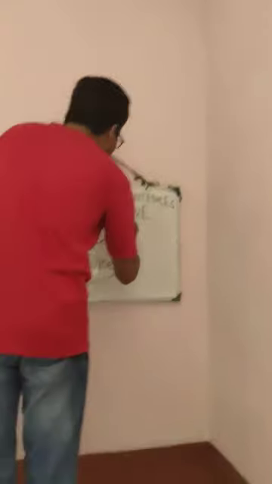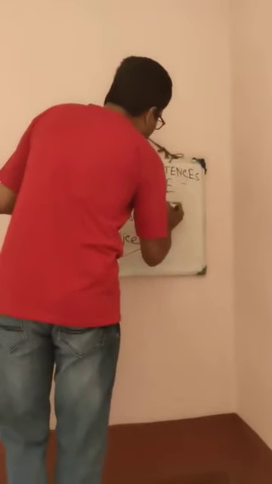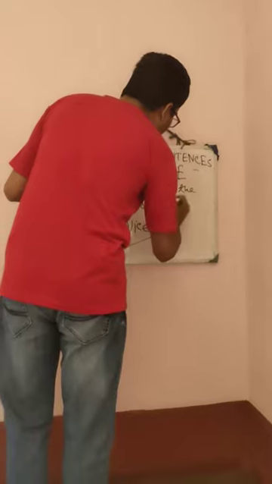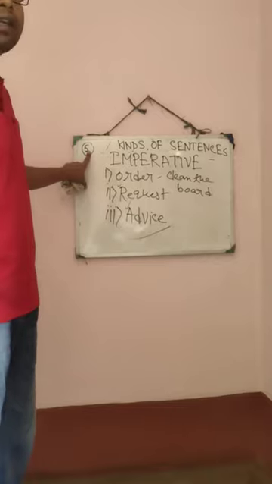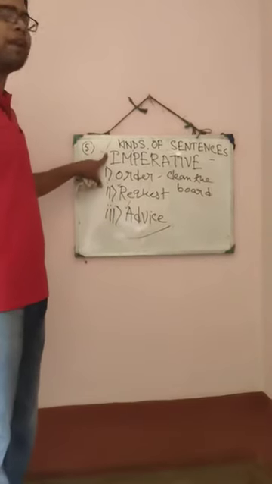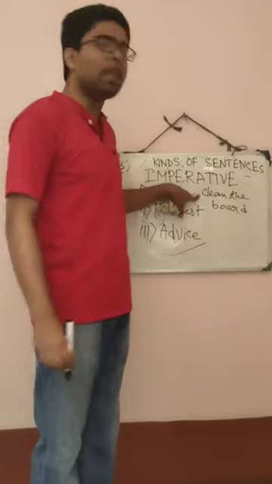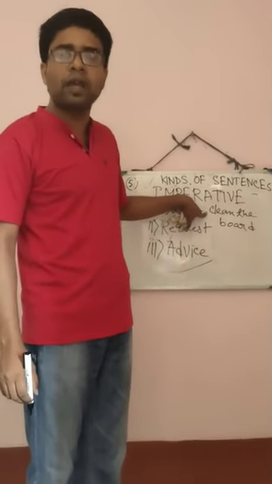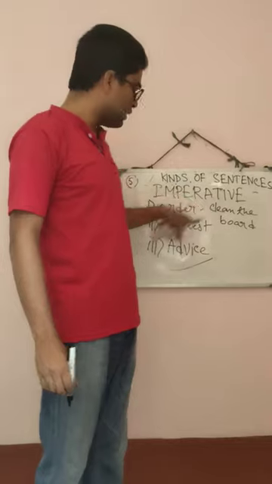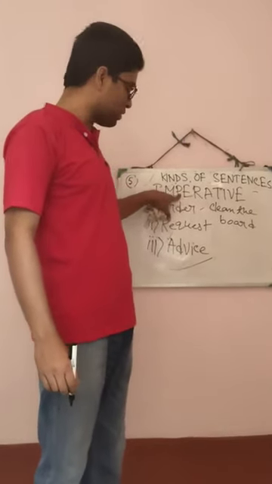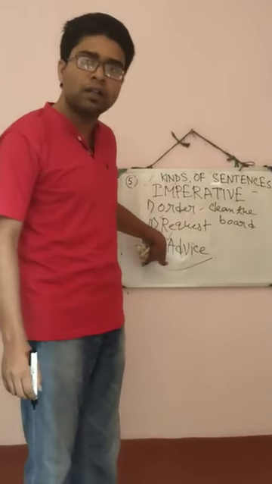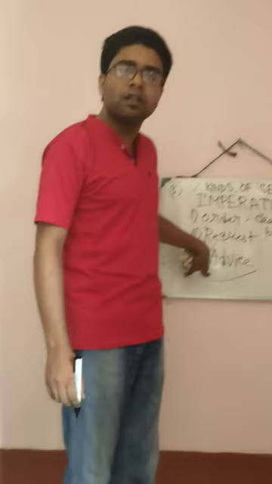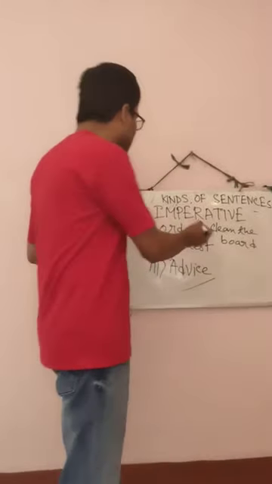Suppose I write, clean the board. I am writing clean the board. So I am giving order to the student. So what type of sentence is this? Imperative sentence. But when I add please, it will be a request. Please clean the board. Then it is a request. It is also imperative sentence. If I give advice to someone, study seriously, help the poor, or study attentively, this type of advice is also known as imperative sentence. So is that clear?